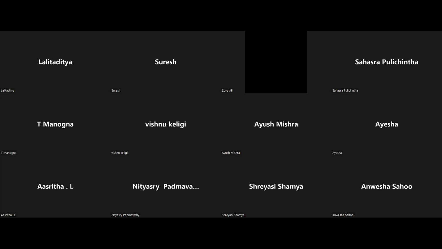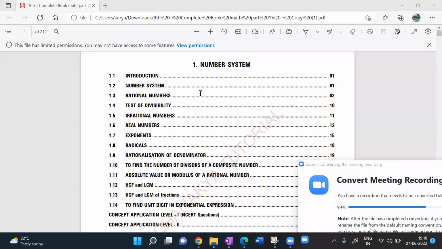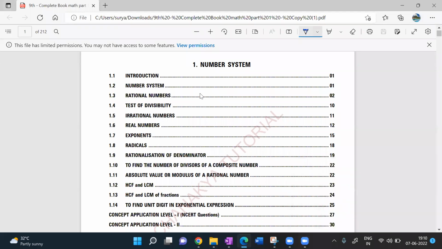Let me show you. We have to follow our institute books. So we'll be going with this topic, but we will not be following as per your syllabus. We will be clarifying your doubts as well. But in fact, we'll be going with this: number system we done, rational numbers, test of divisibility, irrational numbers. This comes under number system basically.